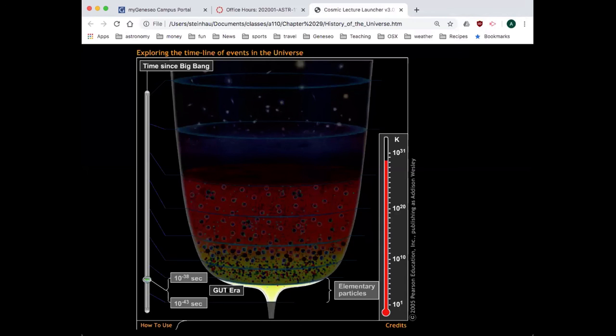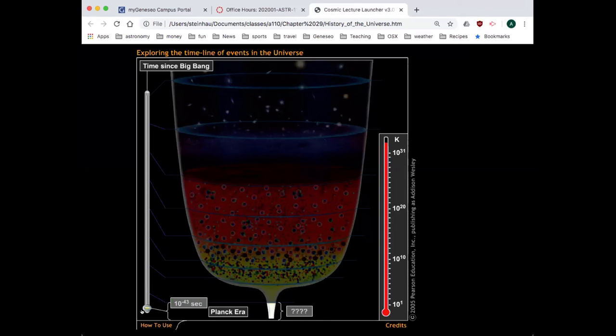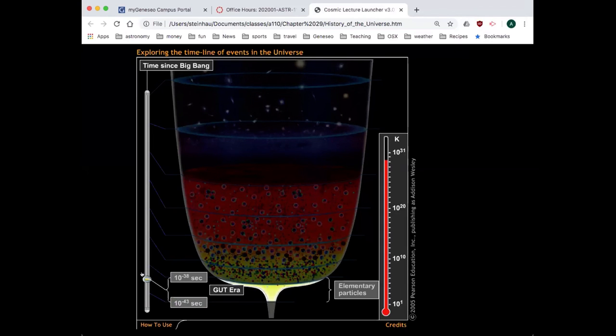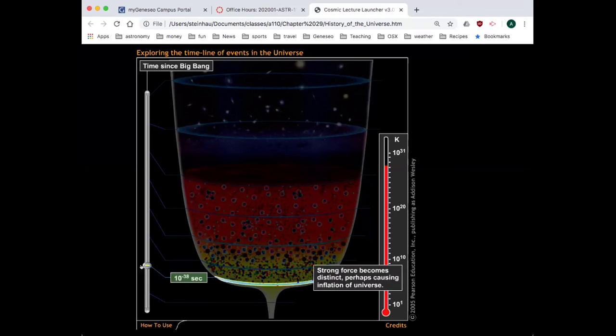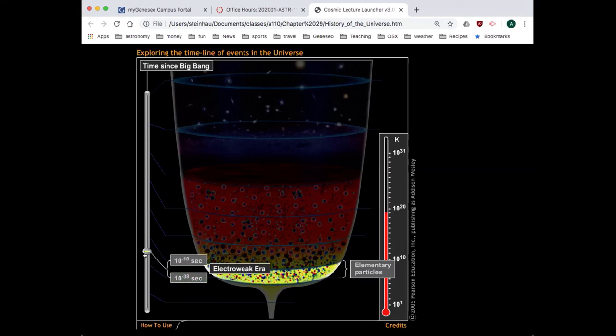So that explains the GUT era: the era when the grand unified theory, in other words, the strong, weak, and electromagnetic forces, are acting as one. Back here, gravity probably is there too, but we don't understand it. And it's so hot now that protons and neutrons aren't even a thing, right? Those are made up of quarks, and it's just a quark soup at this point. It's so hot. Now, the strong force becomes distinct, perhaps causing the inflation. We'll talk about inflation in a second. But these forces decoupling can, in fact, cause interesting things to happen to the universe, and inflation may be one of those events. Stay tuned.